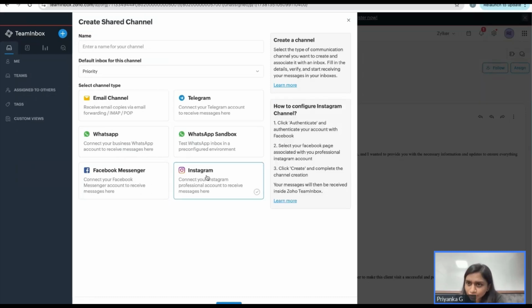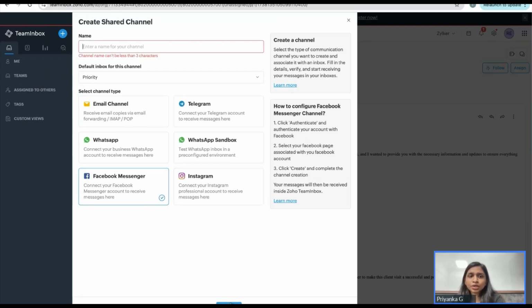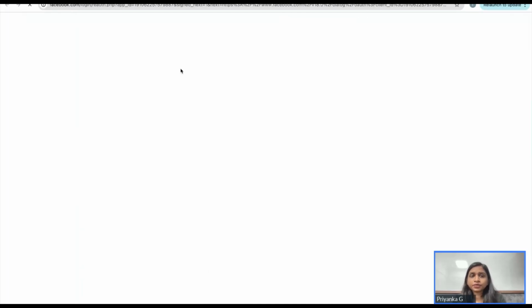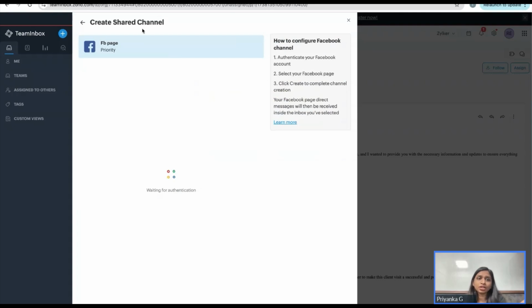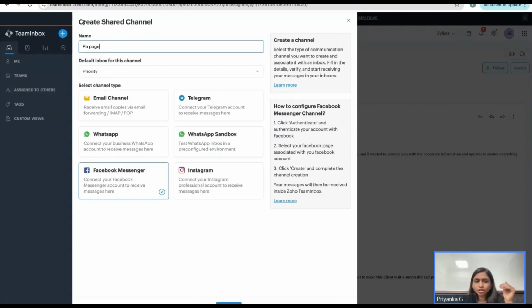When you choose Instagram, please note the Instagram channel has to be linked to your Facebook account, okay? And also you have Facebook Messenger available. Here you can choose next, and then you can just give it a name, say Facebook page. And then say next. You'll be able to, given your credentials, authenticate yourself and add the account with ease. If it is a business account, a business handle that you're trying to add here, you just have to give in the credentials, authenticate yourself, and choose the page which you would like to add to the inbox, and then you can create.